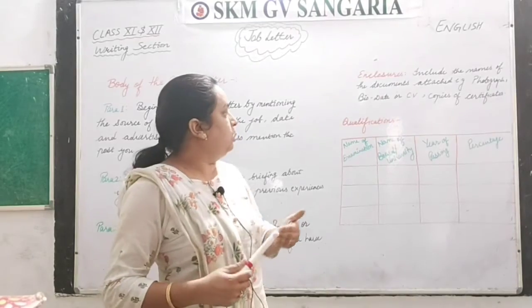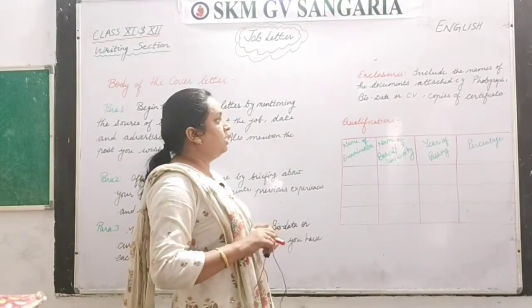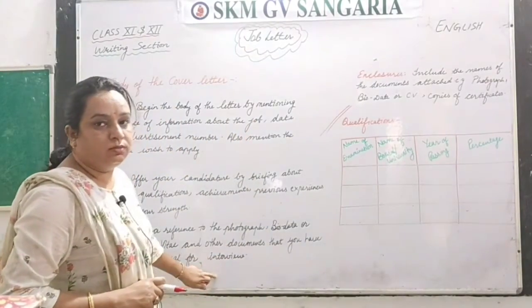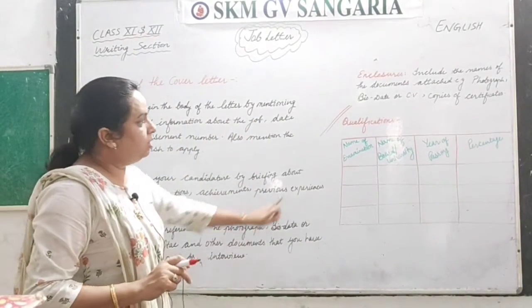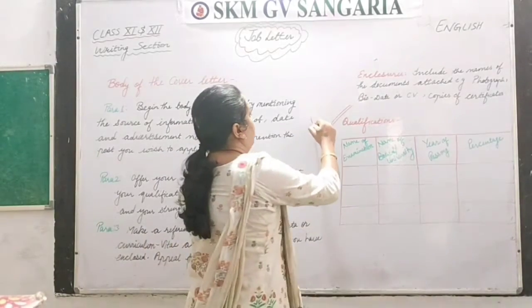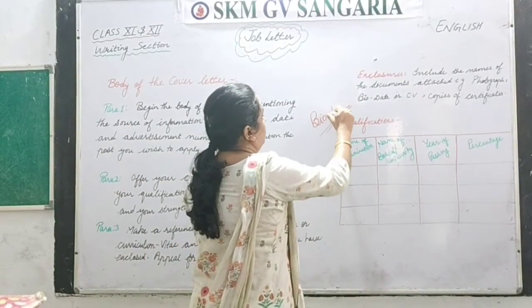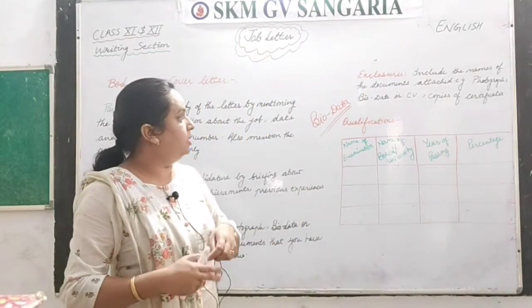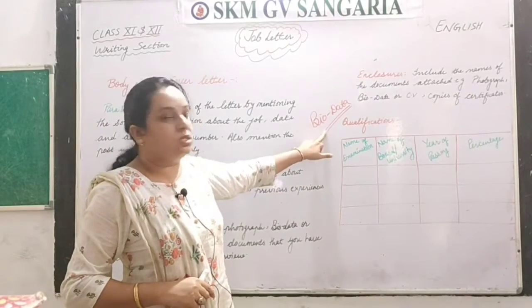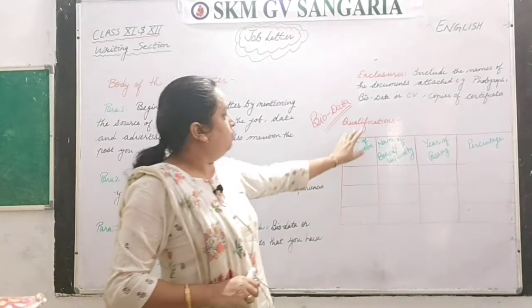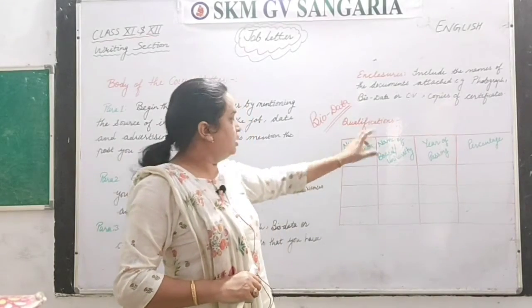As I told you, the qualification you will not write here. In the cover letter you will not give these qualifications. These qualifications are for your biodata. So how to do that? I have given you the format and discussed this point. First you will write the qualification heading.